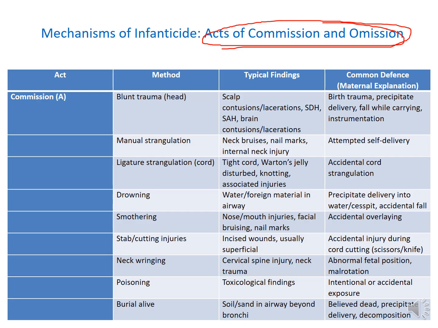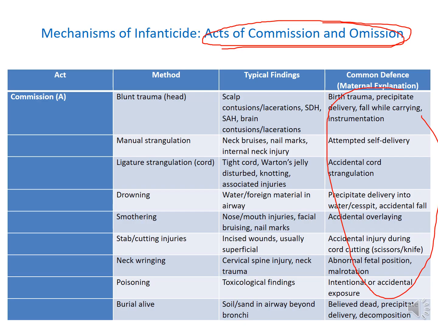So ligature strangulation and also features of drowning, smothering, stab or cut injuries, neck wringing, giving poison or burial alive. Whatever the finding that you have encountered, if the mother is there, the mother will tell a totally different story.